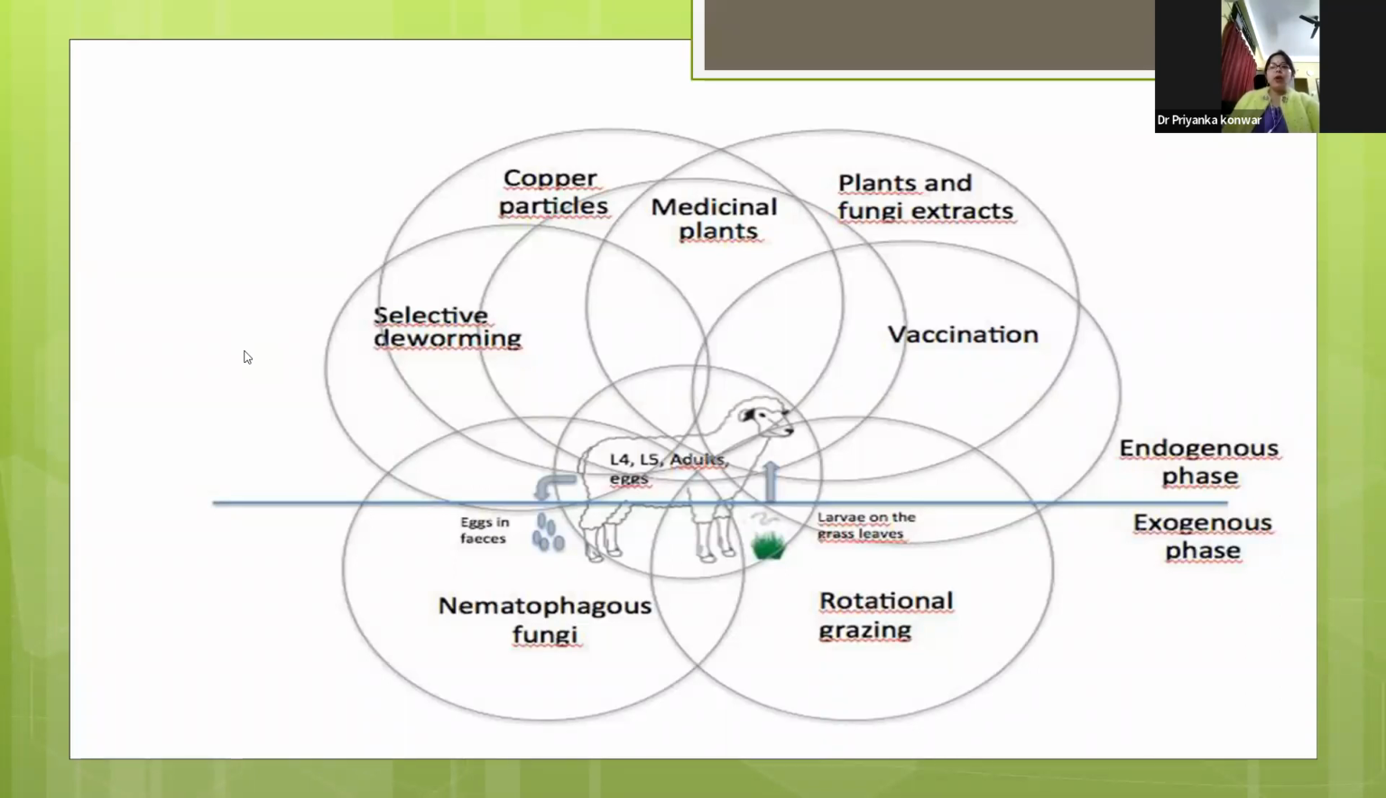And there was lower egg per gram of feces, lymphocytes, and eosinophils, and also lower SGPT and SGOT enzymes in the high protein supplemented group, where the protein is given more than the normal requirement of the animal.